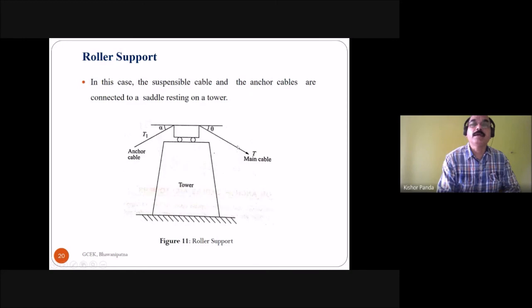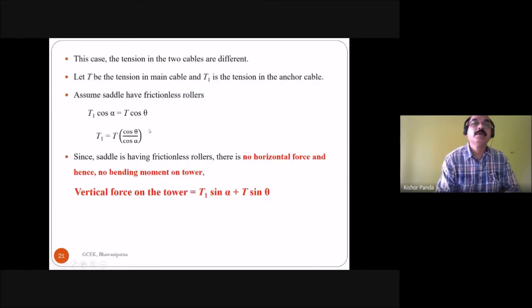The tension in the main cable is T, and the tension in the anchor cable is T1. Here both are different. The angle of the main cable with the horizontal is theta, and the angle of the anchor cable with the horizontal is alpha. In this case, the tensions in the two cables are different. Let T be the tension in the main cable and T1 the tension in the anchor cable. Assume the saddle has frictionless rollers.